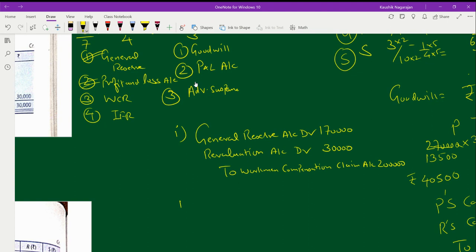Now the second set: this amount of revaluation loss is to be transferred to partners' capital.